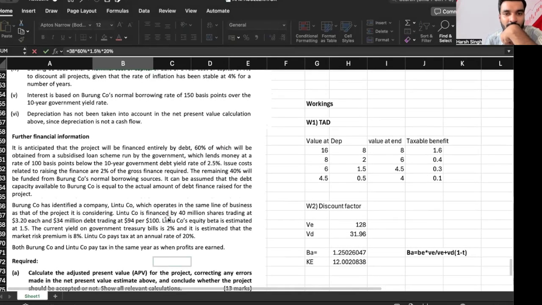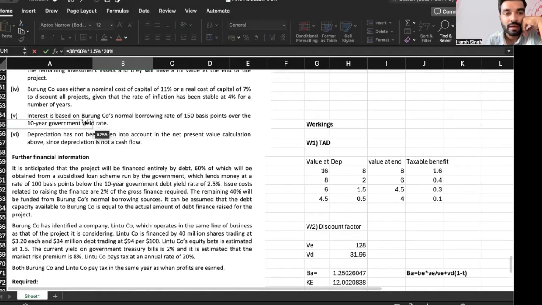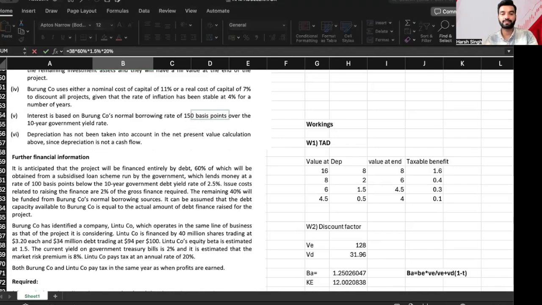What is my general borrowing rate? Interest is based on the normal borrowing rate of 150 basis points over the government yield rate. So the government yield rate is 2.5 plus 1.5, that will become 4.